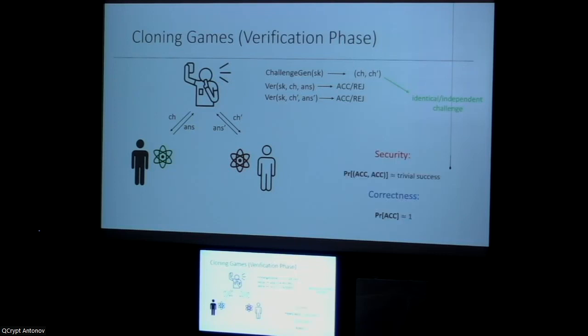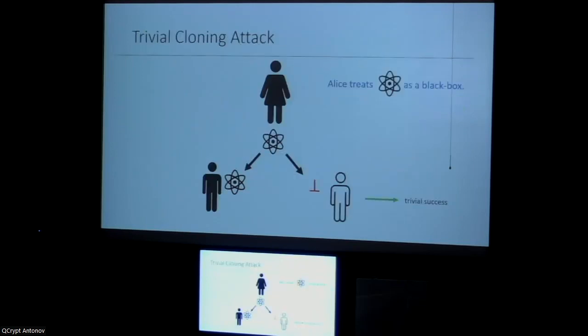So the security of a cloning game says the probability of both answers being accepted is not much greater than what is trivially achievable, which I'll describe in the next slide. And correctness says you can always make sure that one of the parties is accepted by sending the token to them. So the trivial cloning attack indeed is just sending the token to one party, meaning you don't bother to try to clone the state, and using just the entropy of the problem itself, you try to generate an answer based on the challenge.